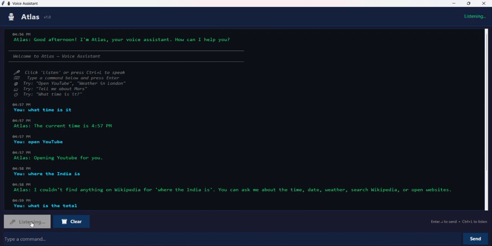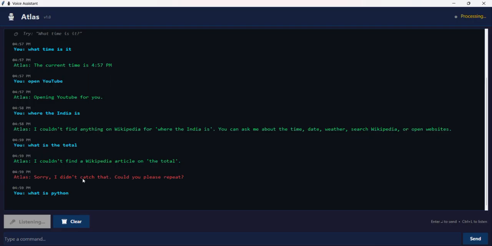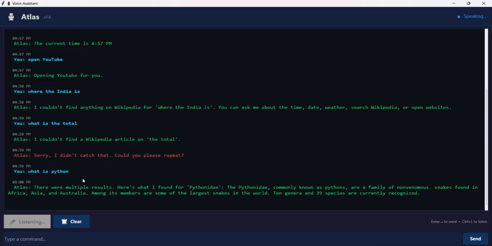What is Python? As you see, there were multiple results. Here's what I found for Pythonidae. The Pythonidae, commonly known as pythons, are a family of non-venomous snakes found in Africa, Asia, and Australia. Among its members are some of the largest snakes in the world. 10 genera and 39 species are currently recognized.